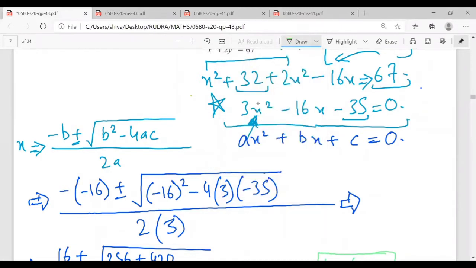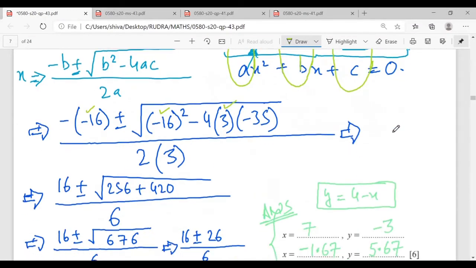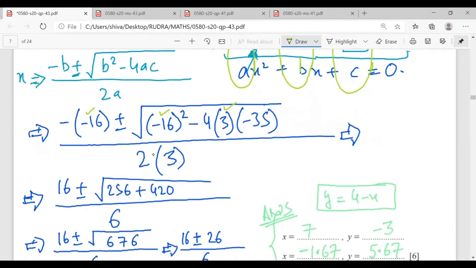Now, minus b, this is my b is minus 16. My b square will be minus 16 square. My a is 3. And my c is minus 35. Mr. Rudra, any doubt? No, sir. So when I solve this, this becomes plus, this becomes plus, this becomes plus. This is 676 upon 6.